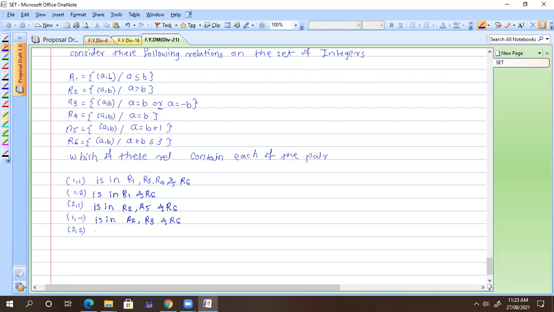Okay. What about this element? It belongs to R1. Am I correct? Yes. What about R2? Not. What about R3? Yes, because it is equal. Okay, it belongs to R4 also. What about R5? No. What about R6? No. Okay.